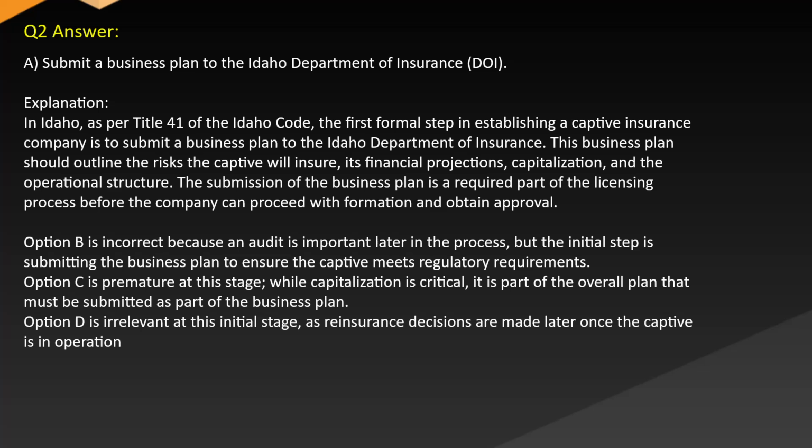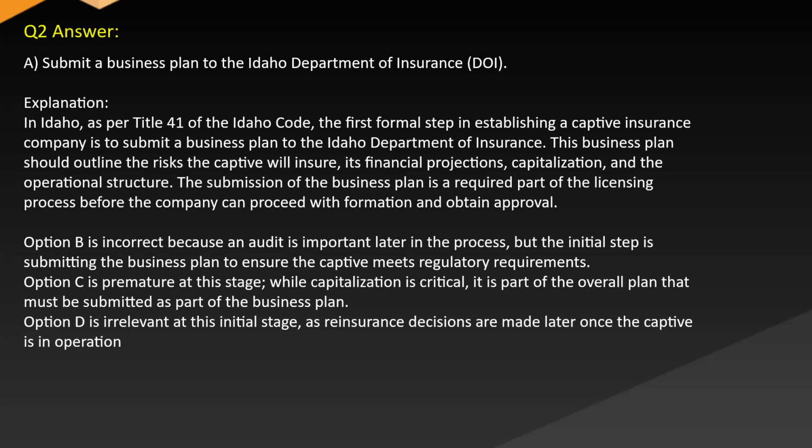Explanation: in Idaho, as per Title 41 of the Idaho Code, the first formal step in establishing a captive insurance company is to submit a business plan to the Idaho Department of Insurance. This business plan should outline the risks the captive will insure, its financial projections, capitalization, and the operational structure. The submission of the business plan is a required part of the licensing process before the company can proceed with formation and obtain approval. Option B is incorrect because an audit is important later in the process, but the initial step is submitting the business plan to ensure the captive meets regulatory requirements.